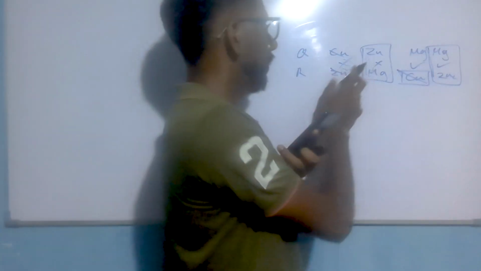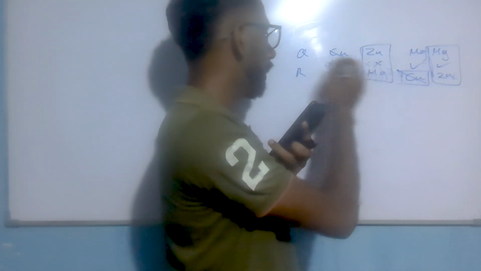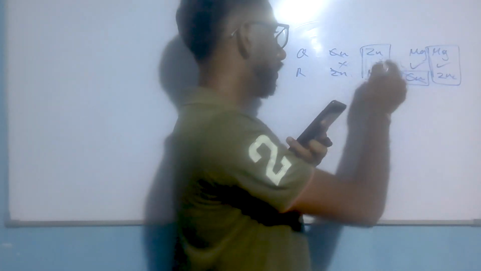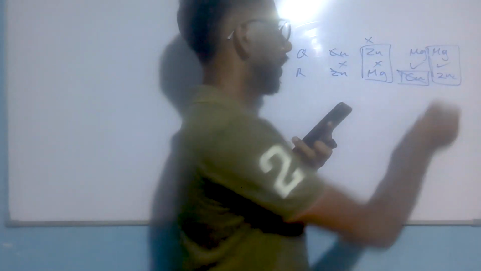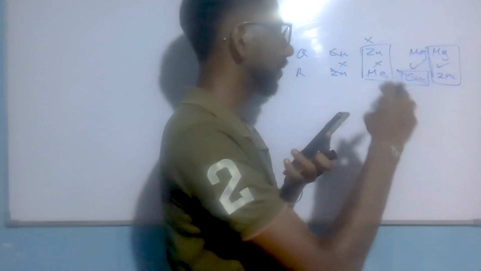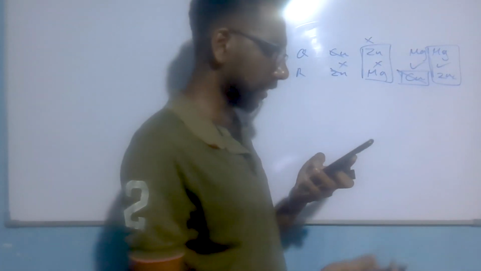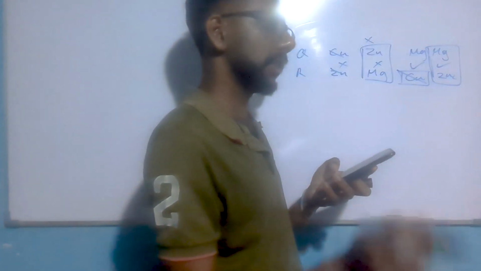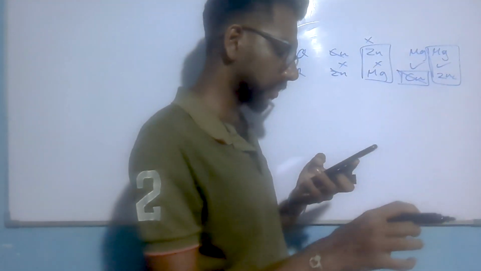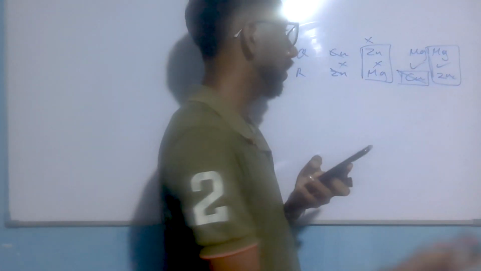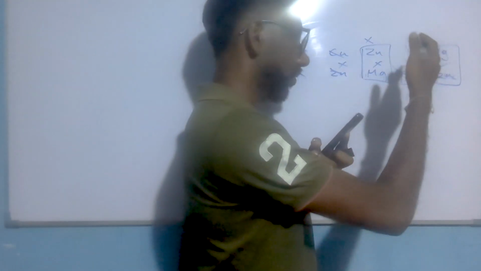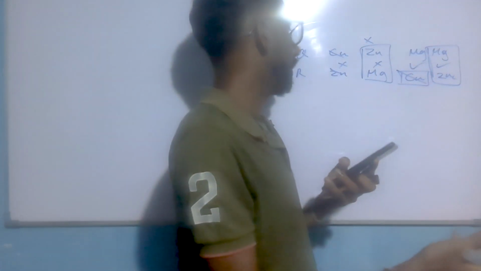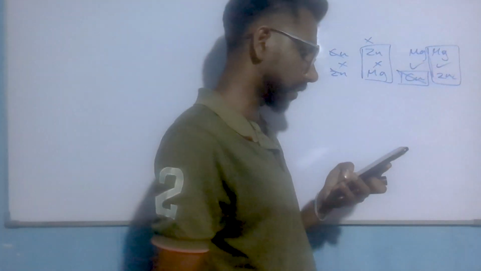If zinc is Q and magnesium is R, zinc has less reactivity than magnesium, so this will not be the answer. With magnesium and zinc, magnesium has higher reactivity than zinc, therefore R plus QSO4 gives no reaction. It means R has less reactivity than Q. Zinc has less reactivity than magnesium, so Q is magnesium and R is zinc.